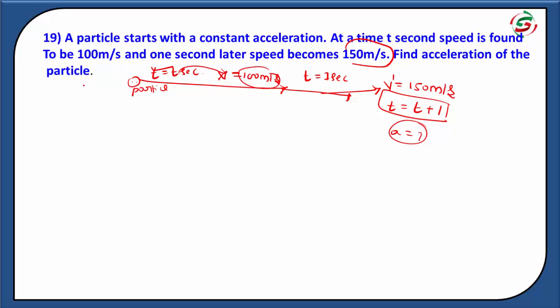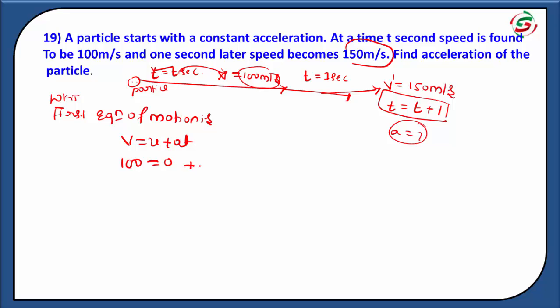The first equation of motion is v is equal to u plus at. Here v is 100. 100 is equal to, initially at rest, u equal to 0, plus a into t. Therefore 100 is equal to at. This is equation number 1.